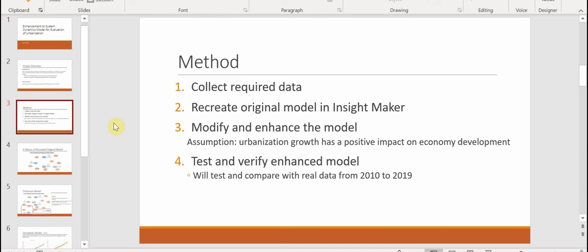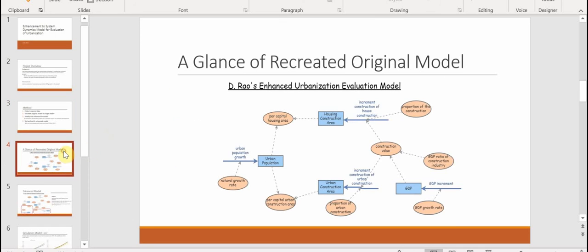And the next step is to modify and enhance the module with the assumption that the urbanization growth has a positive impact on economic development. And the last step is to test and verify my enhancement model with the real published data starting from year 2010 to 2019.